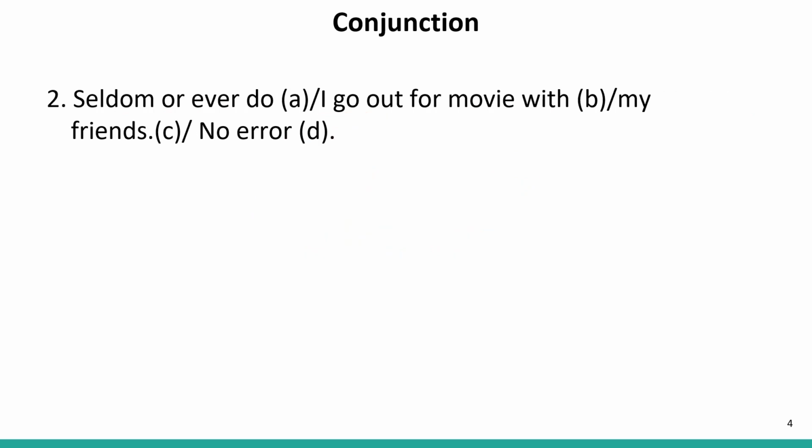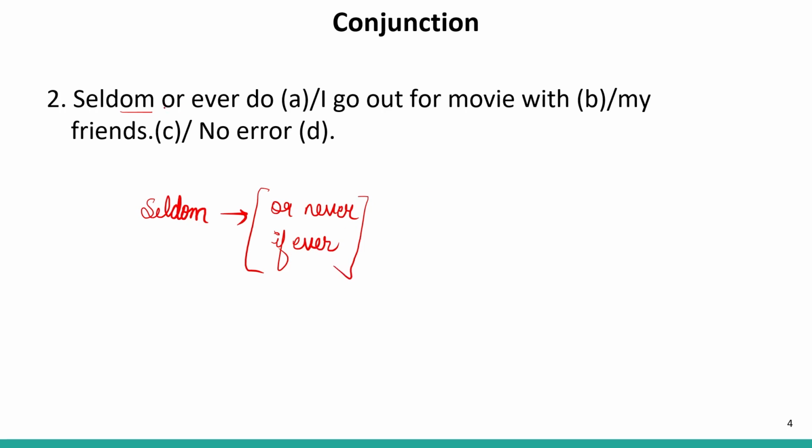Here we have one more sentence. Let us read this. Seldom or ever do I go out for movie with my friends. It means I rarely go with my friends. Now it is seldom, and as soon as I read this word seldom, immediately a concept came in my mind, that is, with seldom we use or never, or if ever as pair. Now we have to pair seldom with any of these two phrases, or never or if ever.